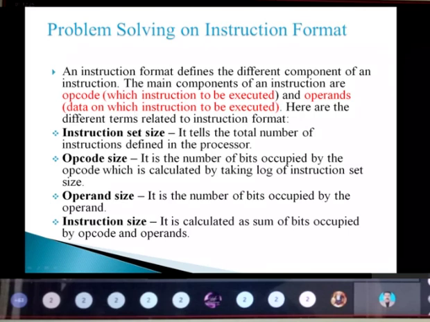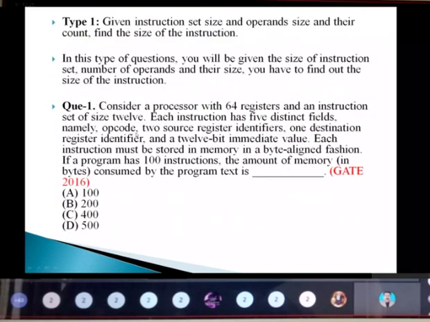Based on this, we are going to see the problems. Type 1 is where the instruction set size is given, the operand size is given, and the count is given, so we need to calculate only the instruction size. That is the type 1 problem. Here I have taken a GATE 2016 question. In this type we are given the instruction set size and the number of operands, and we need to find the instruction size.